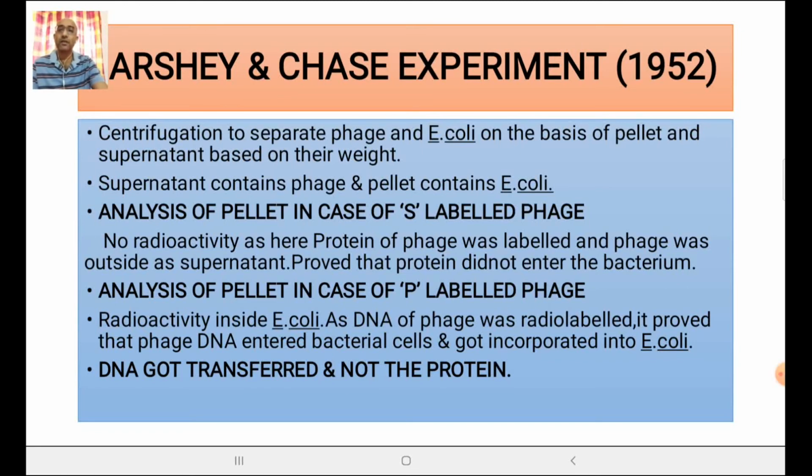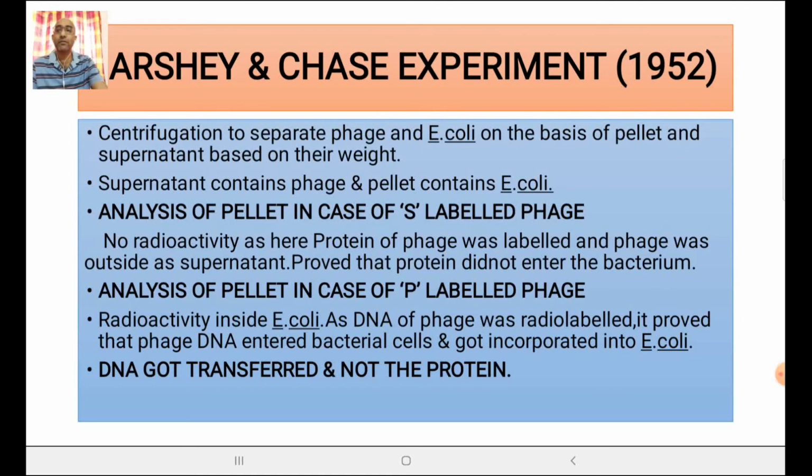So centrifugation was done to separate the phage particle and the E. coli bacterium on the basis of their pellet and supernatant on the basis of their weight. Actually, the supernatant contains phage and pellet contains E. coli, that is the sediment contains E. coli. Now, pellet was analyzed first with sulfur labeled phage.